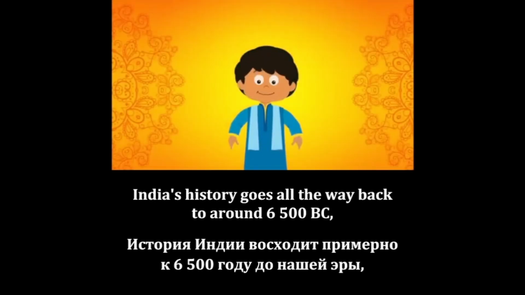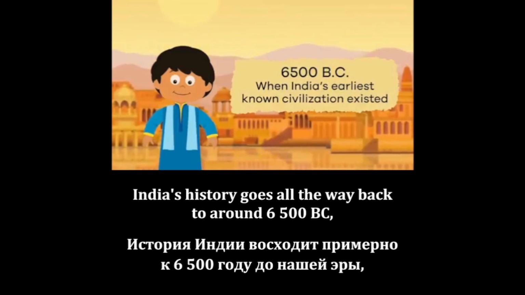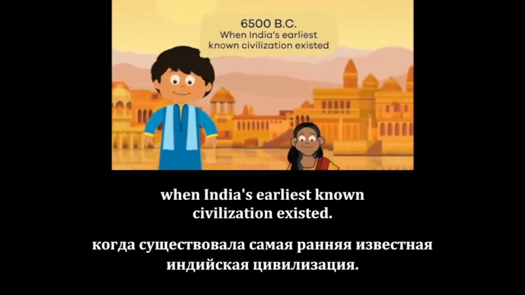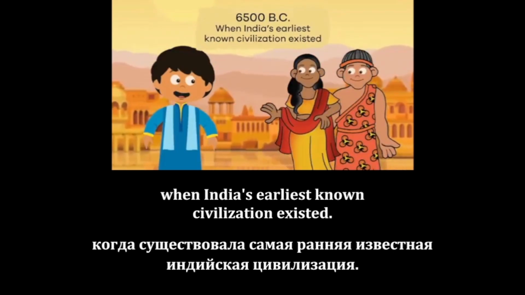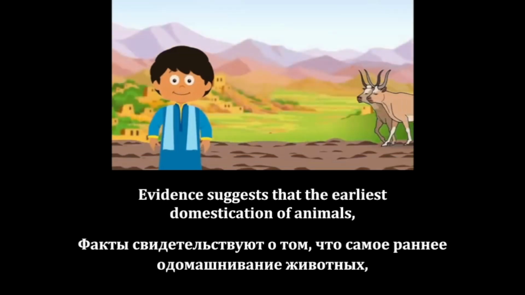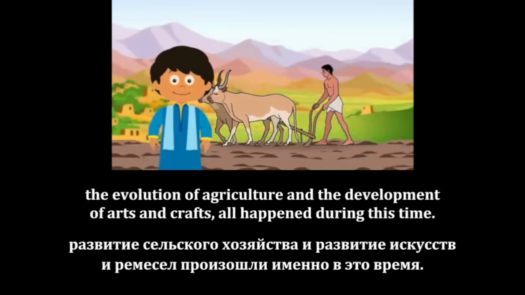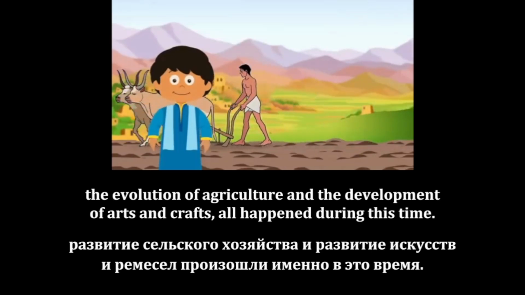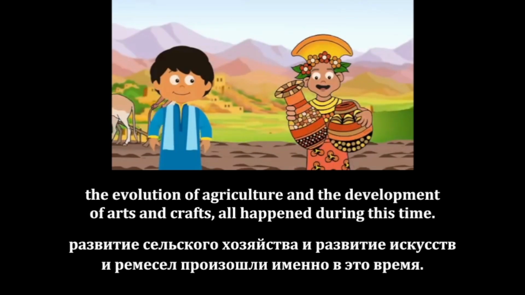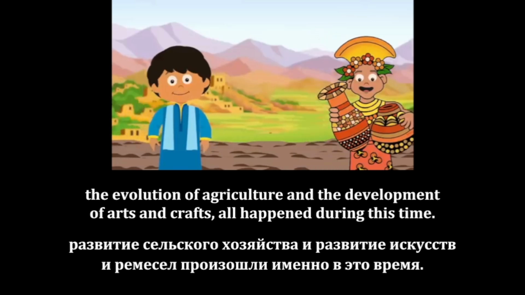India's history goes all the way back to around 6,500 BC, when India's earliest known civilization existed. Evidence suggests that the earliest domestication of animals, including horses and cattle, the evolution of agriculture, and the development of arts and crafts all happened during this time.